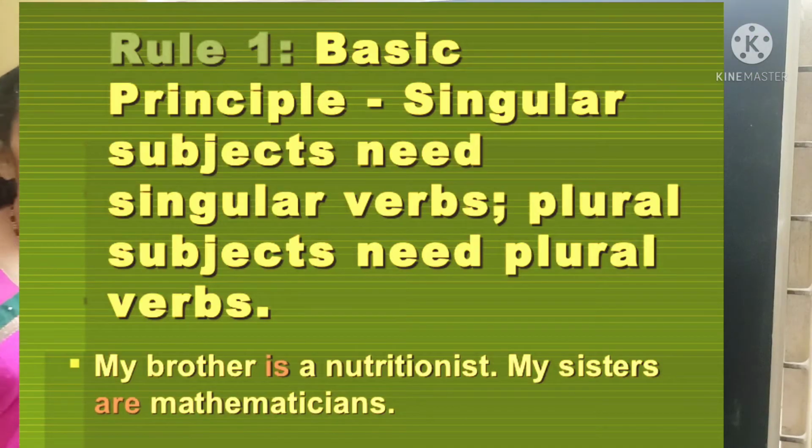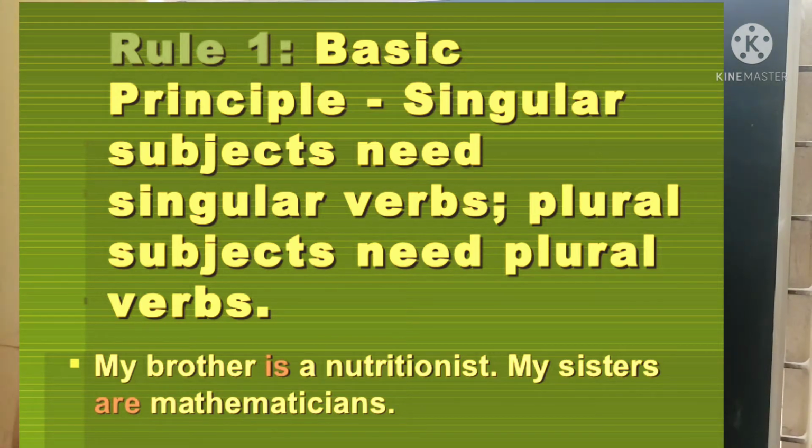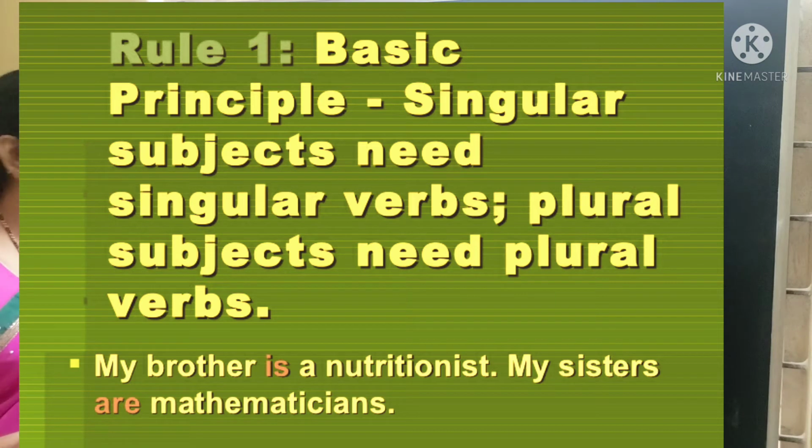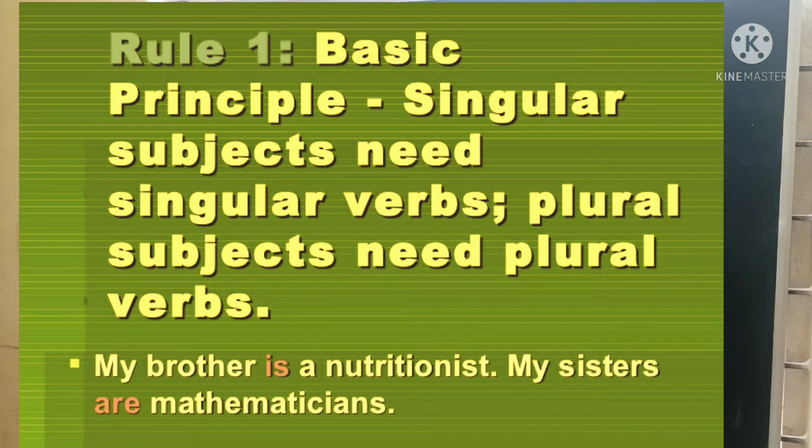First, let us see the basic rule. Singular subject needs singular verbs. We use singular verbs for the singular subject and plural verbs for the plural subject. For example, my brother is a nutritionist. Here the subject, my brother, is singular, so the verb is also singular. Next example, my sisters are mathematicians. Here my sisters is a plural subject, so we get the plural verb are.